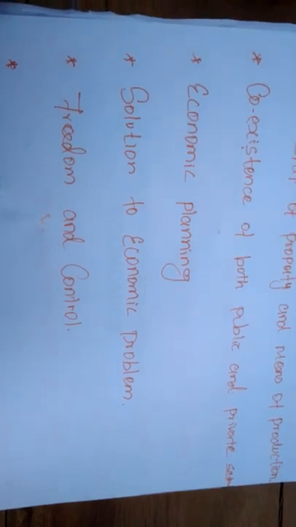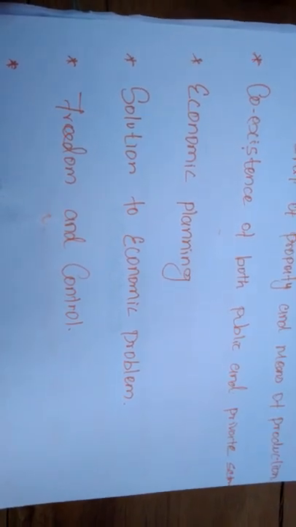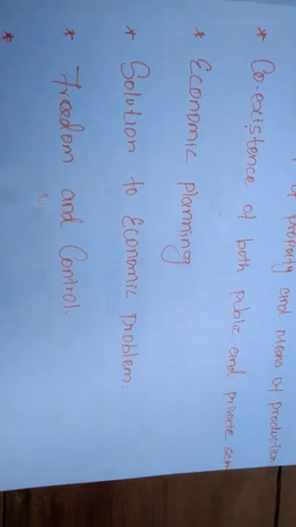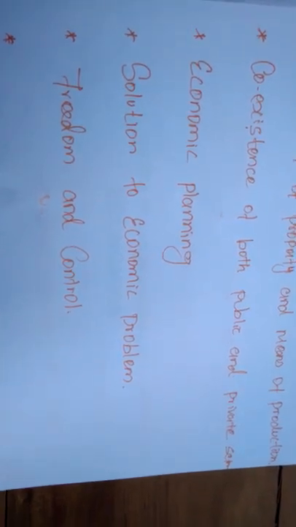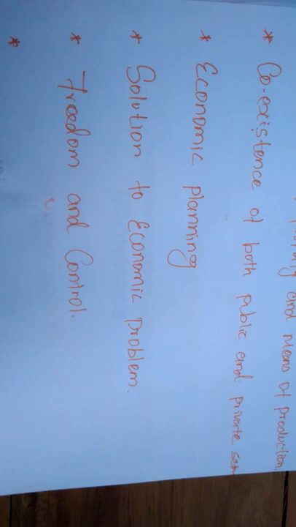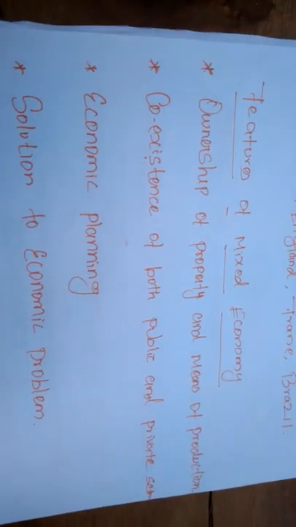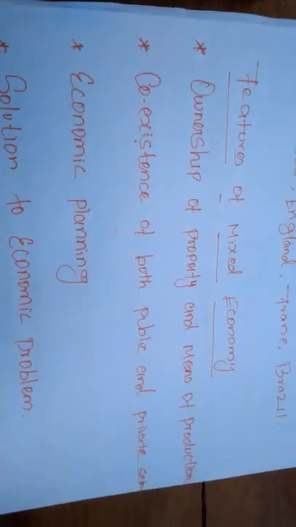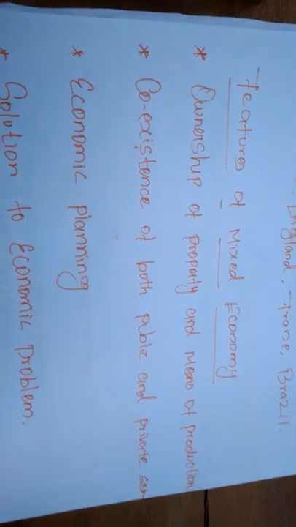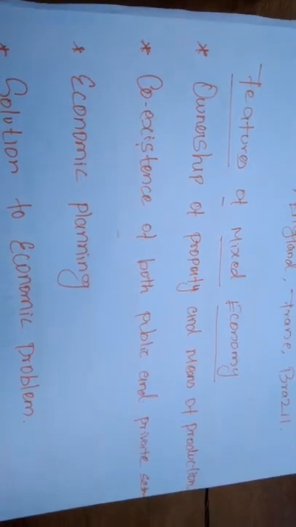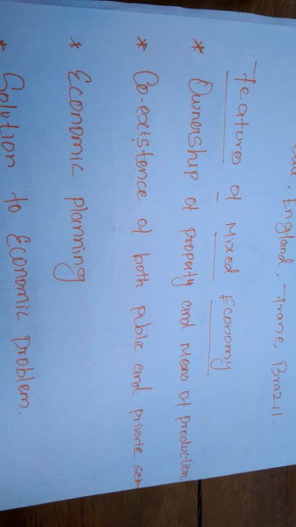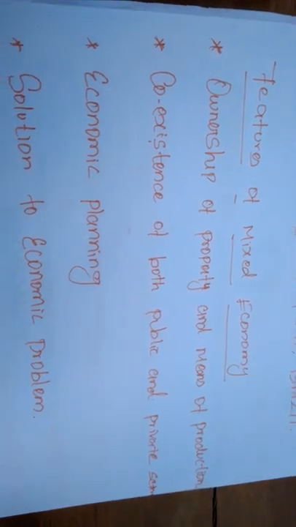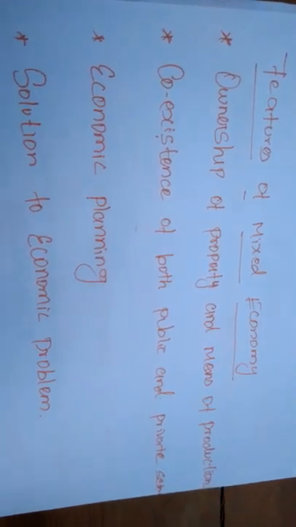For the purpose of attaining economic development, both the private and public sectors go together. In this mixed economy, all the economic plans will be done by the central planning authority, so the economic activities and development will be carried out in an efficient way.